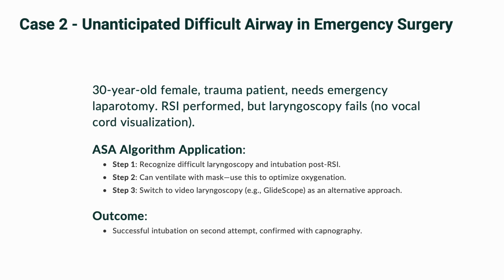Step 3. The algorithm directs us to alternative approaches since the primary method failed. The 2022 updates emphasize video laryngoscopy's higher success rates, so we grab a GlideScope. We reposition, use the GlideScope, and now the cords are visible. Tube goes in on the second attempt. Capnography confirms placement, as the ASA mandates.